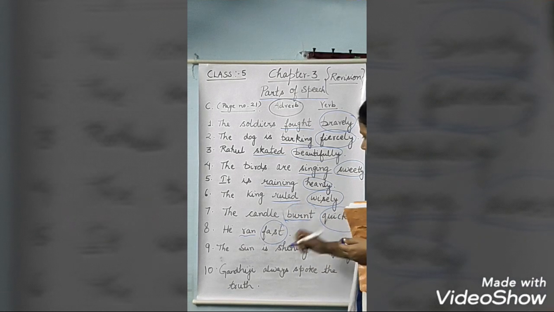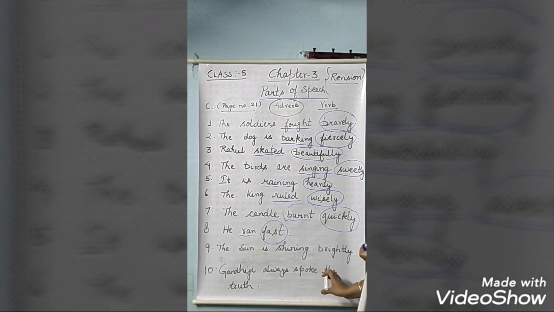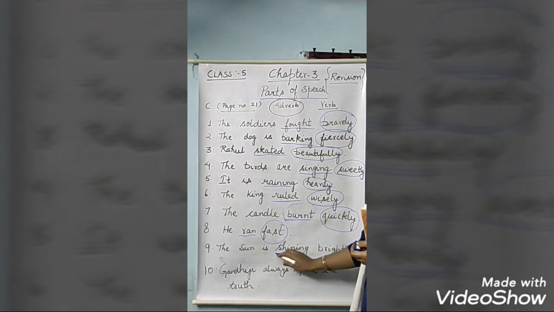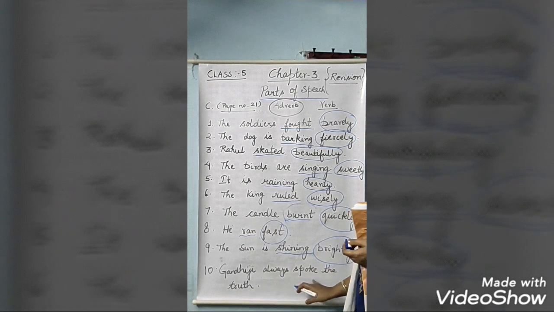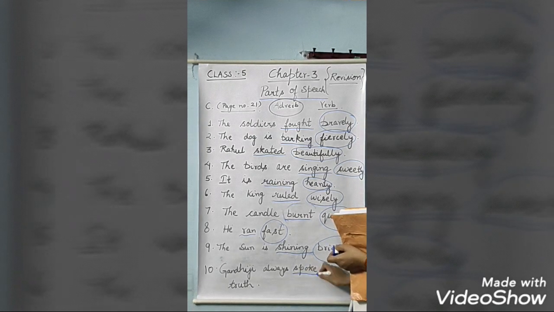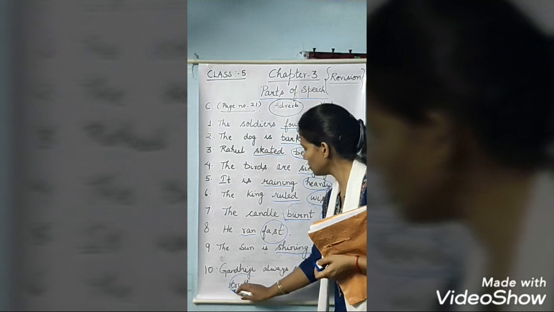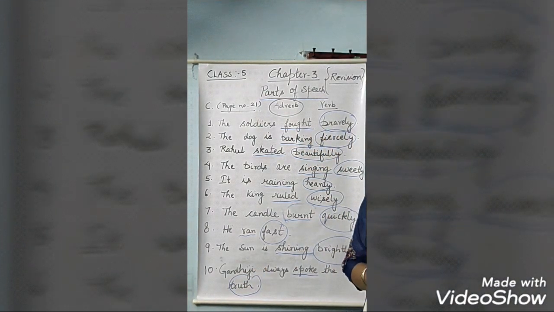Okay. Now see the 9th. The sun is shining brightly. So shining is a verb. Brightly is an adverb. Gandhiji always spoke the truth. So spoke is a verb. Truth is an adverb. Hope you all have done.